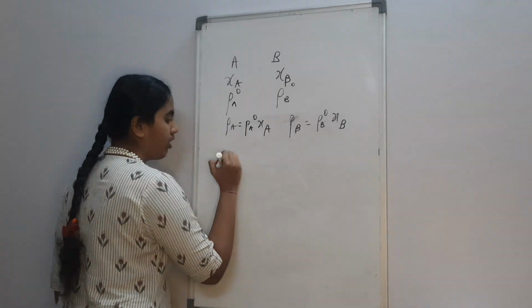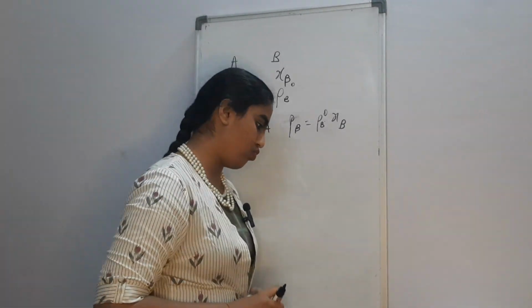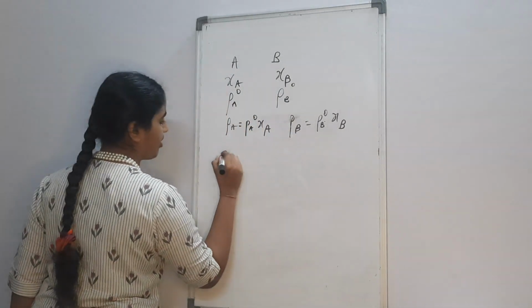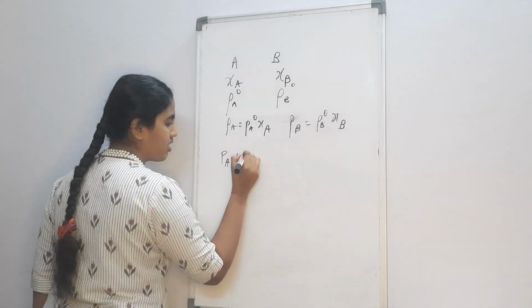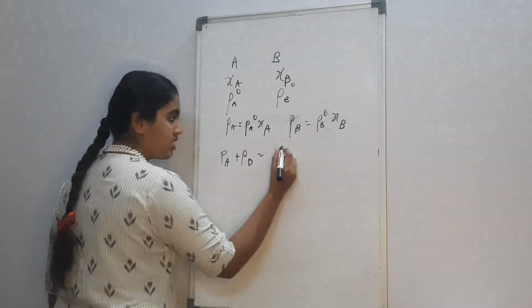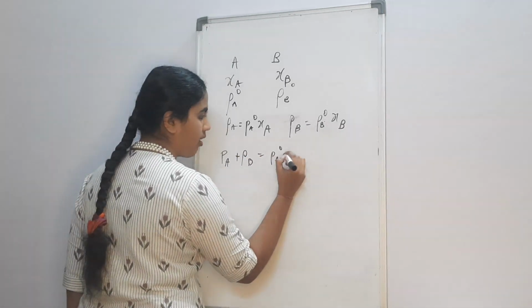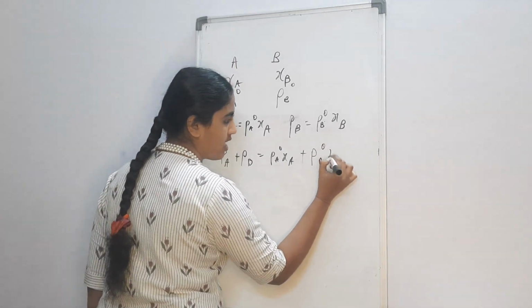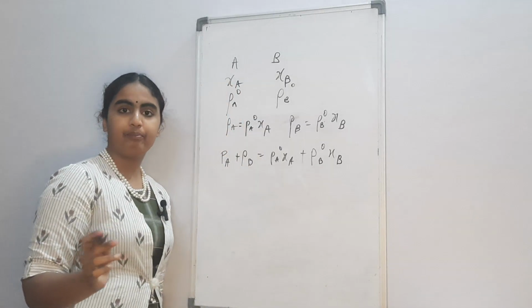Don't subtract it, please. PA plus PB equals PA naught xi A plus PB naught xi B.